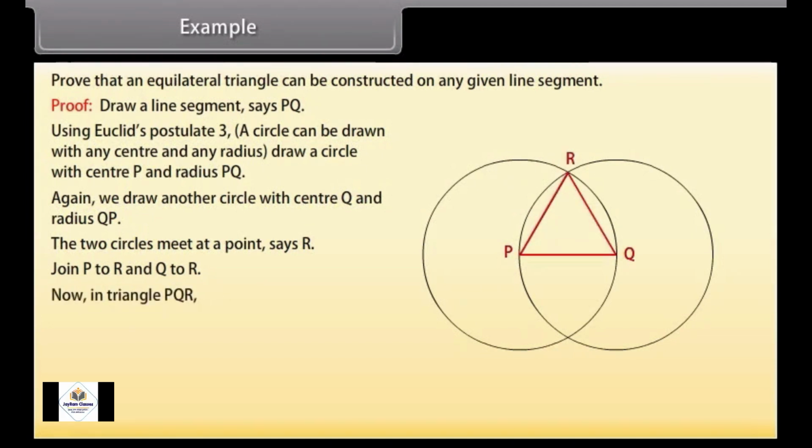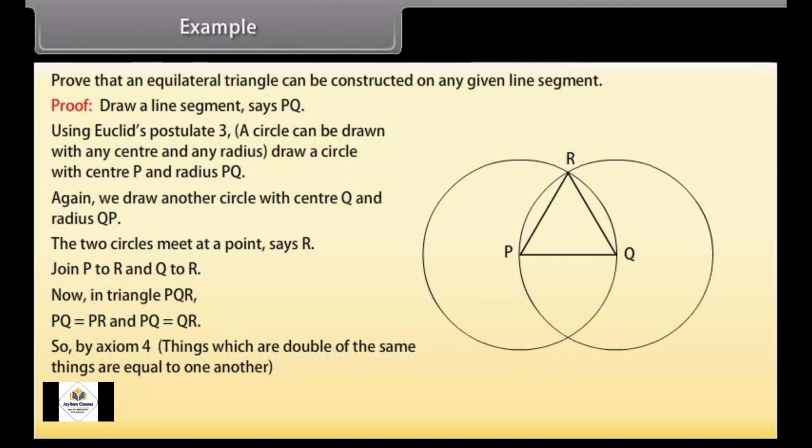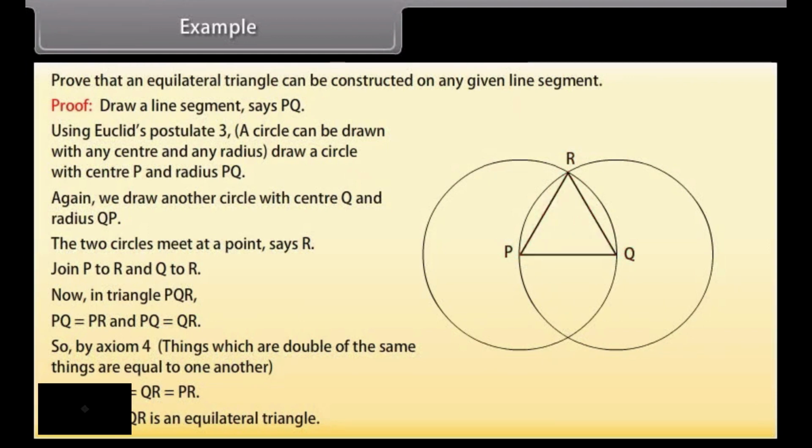Now in triangle PQR, PQ is equal to PR and PQ is equal to QR. So, by axiom 1, things which are equal to the same thing are equal to one another. We get PQ, QR, and PR all equal. Hence, triangle PQR is an equilateral triangle.